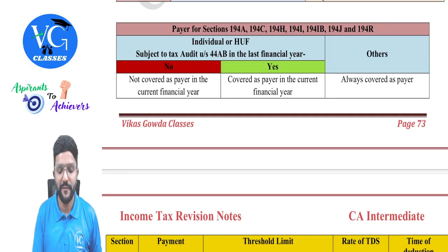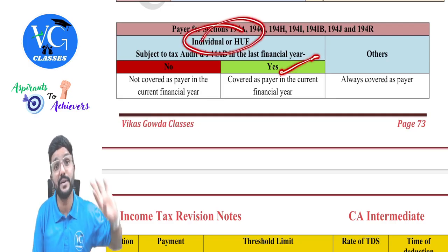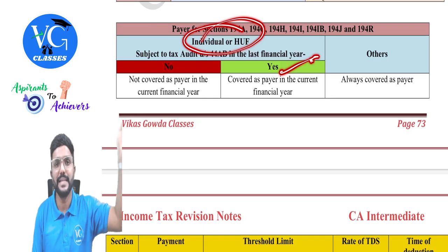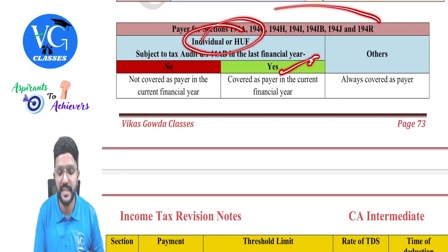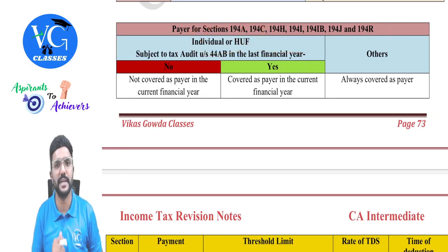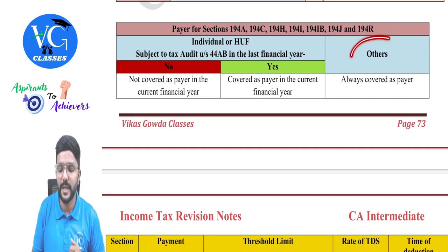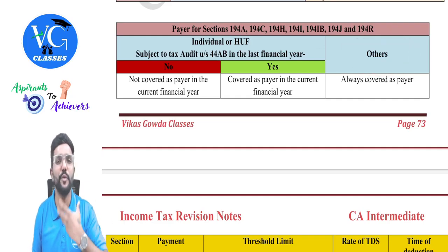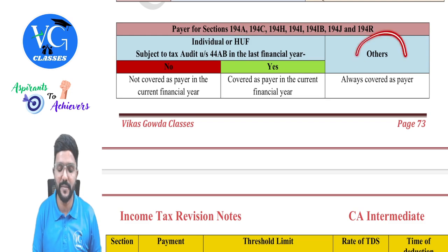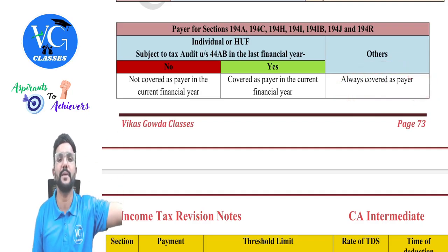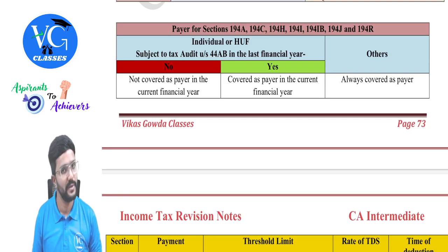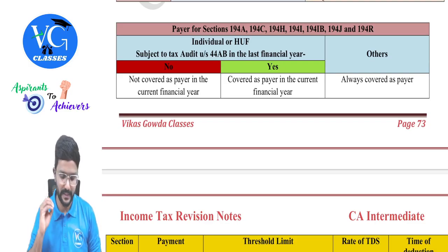So that means if an individual or HUF is subject to tax audit last year, are they called as payer in the current year? Yes. So are they supposed to deduct TDS under these respective sections? Yes. Sir, what if payer is other people like company, partnership firm, AOP, BOI and all? They are always covered as payer, guys. They are always covered as payer, irrespective of whether tax audit is applicable for them in the last year or not. Got it? Yes, sir.